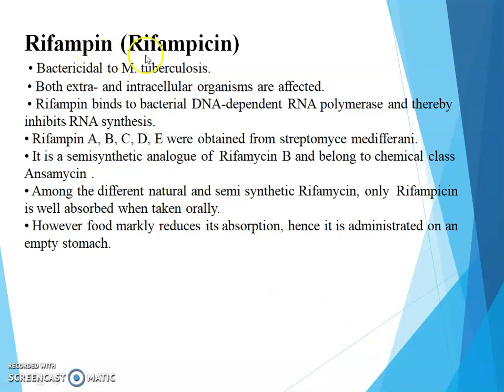Next drug is rifampin. It is also called rifampicin. It shows bactericidal action against Mycobacterium tuberculosis. Both extracellular and intracellular organisms are affected. Rifampicin binds to bacterial DNA-dependent RNA polymerase and thereby inhibits RNA synthesis. Rifamycins A, B, C, D, E were obtained from Streptomyces mediterranei. It is a semi-synthetic analog of rifamycin B and belongs to chemical class ansamycin.